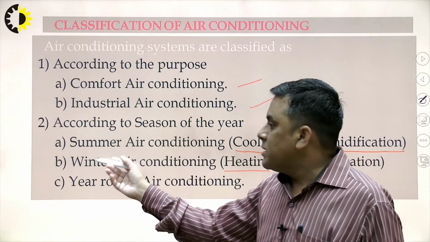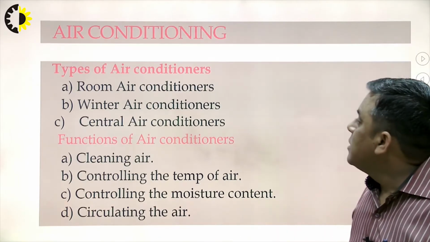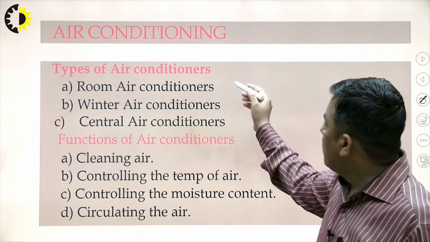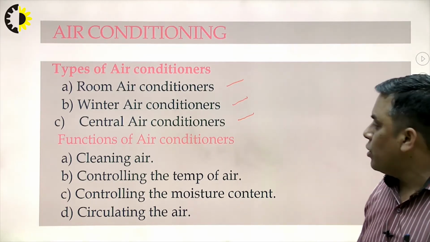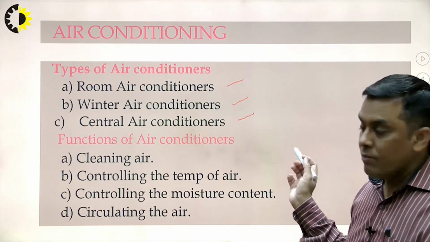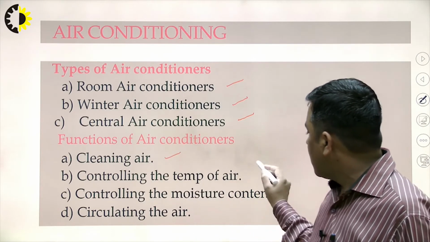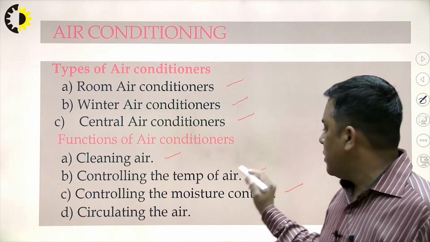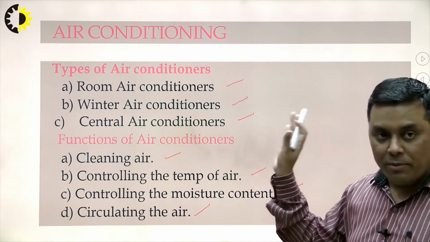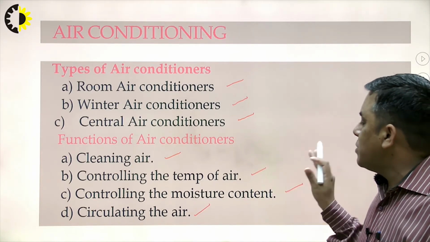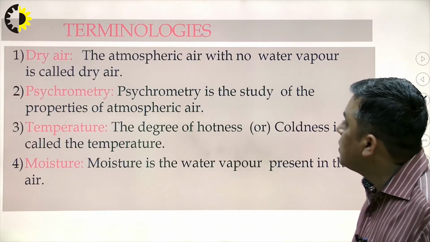And some air conditioning systems are year-round air conditioning systems. Then the types of air conditioner: room air conditioner, winter air conditioner, central air conditioning system. So on these bases we can classify the air conditioning system. Now what are the functions of air conditioners? Cleaning of air, controlling the temperature, controlling the moisture, and circulating the air. As I already explained in my first slide, this is the requirement and the purpose of an air conditioning system.